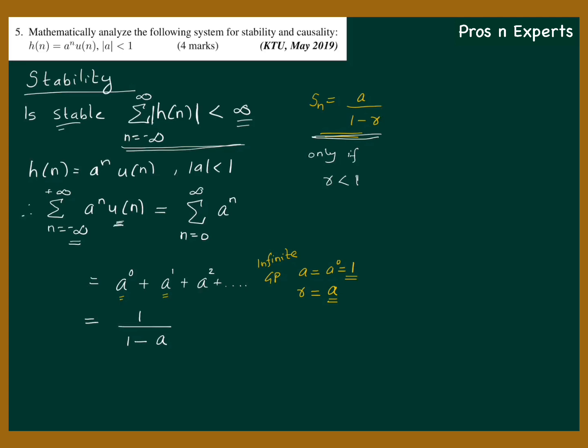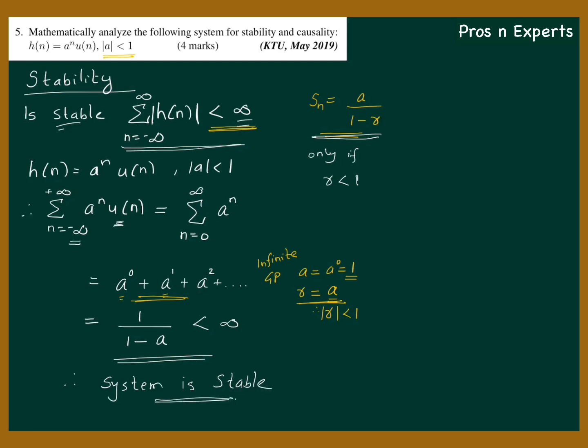Of course we can, because the question clearly says that mod a is less than 1, because here r is equal to a. Therefore mod r is less than 1. So 1 by 1 minus a is the answer to this summation. We are not interested in the final result, just whether the summation converges or not. 1 by 1 minus a is definitely a finite value, so we can say that this is less than infinity. Therefore the system is obviously stable. So that is how we test the system for stability.